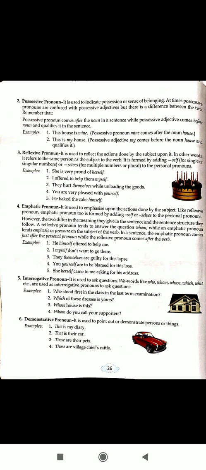And the sixth is demonstrative pronouns. It takes the place of a noun that's already been mentioned. They can be singular or plural. They point out persons or things. There are 5 of them. They include these, those, this, that, such.